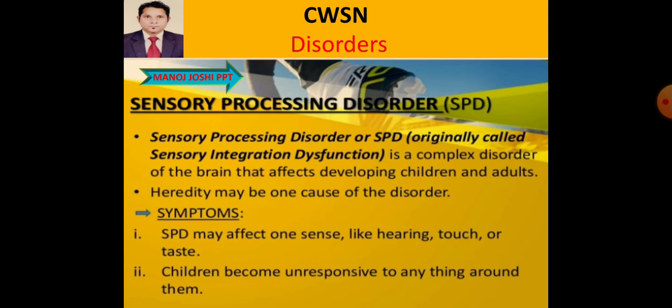Symptoms. What happens in sensory processing disorder? Like the name says, the senses are not being processed properly. The brain receives these senses and converts them into messages, then we feel it. The sensory nerves, how do they work? They give a message to the brain, and the brain receives the signals and converts them into messages, and then we feel that message. So that is senses.